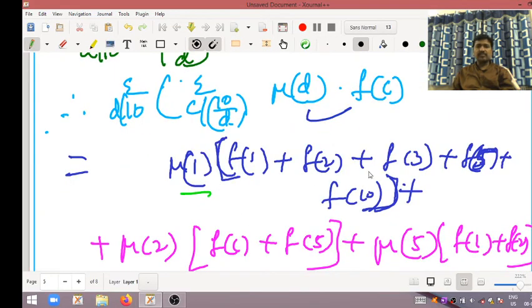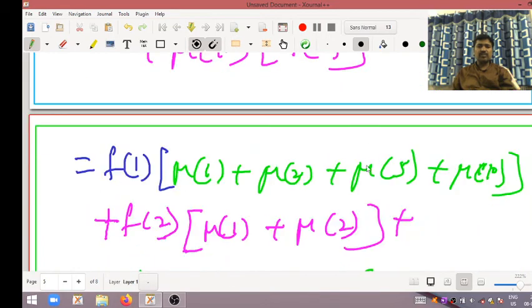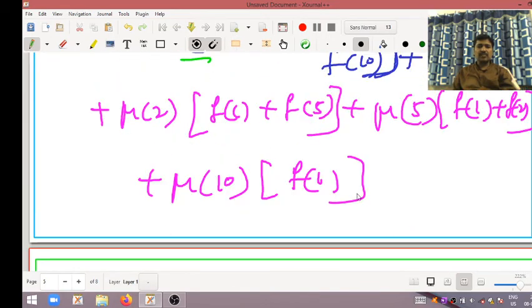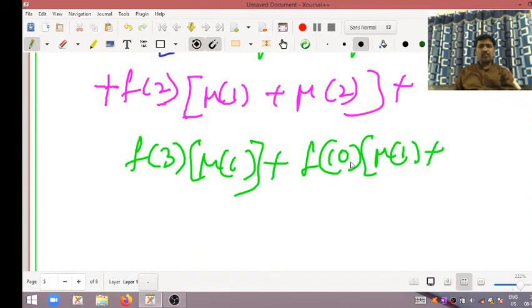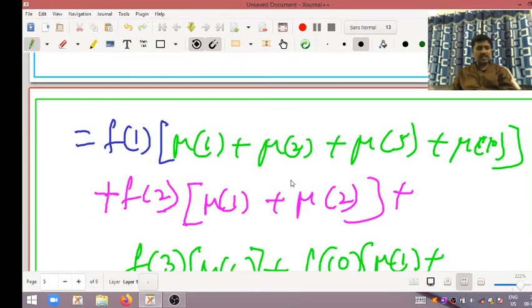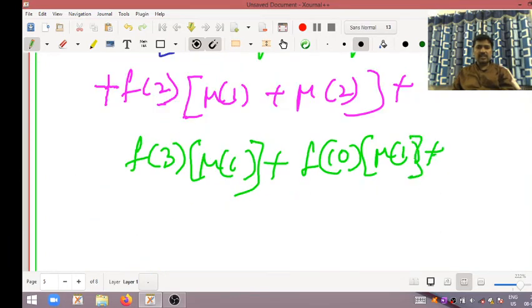f of 10 coefficient Mobius of 1 plus last term f of 10 term. This one Mobius of 10 into Mobius of 1. Mobius of 10 into f of 1. So that's why here what you want? f of coefficients. First term is there and last term is there. That's all.